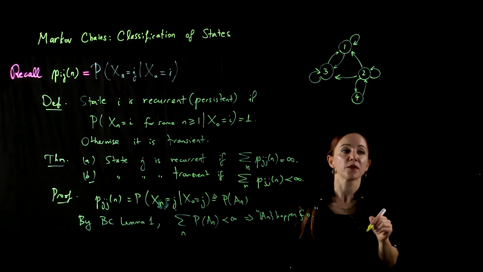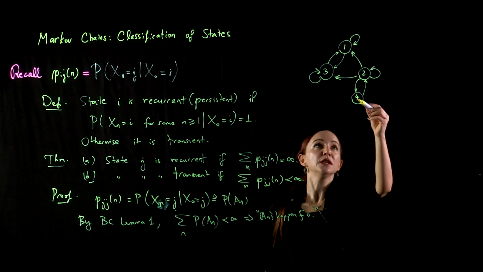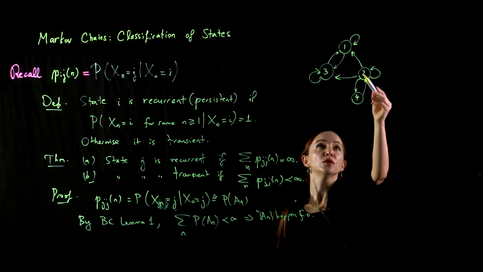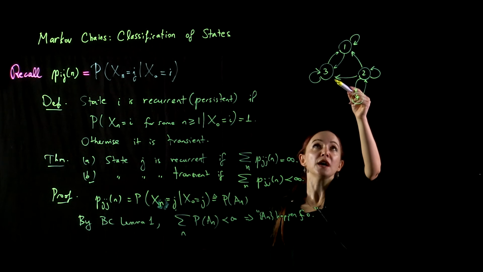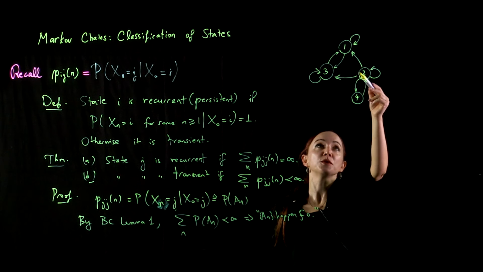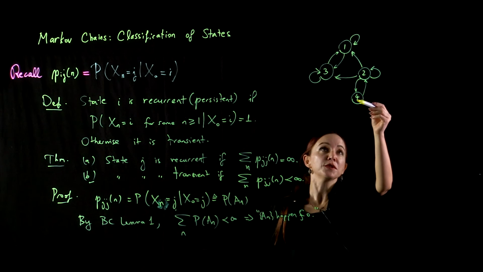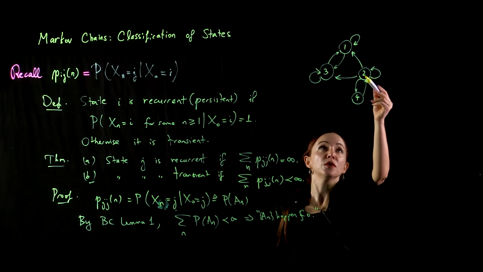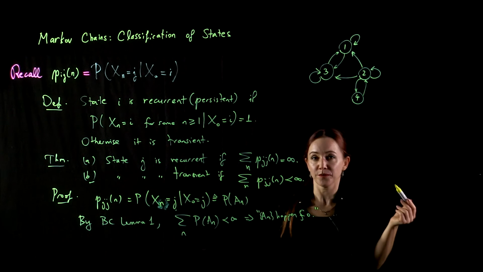Now let's notice here that if we leave state 2 to go to states 1 or 3, then it is not going to happen again that we return ever to 2 or 4. Again, from state 4, there is a way to go to state 2 and then get lost in states 1 and 3 forever.